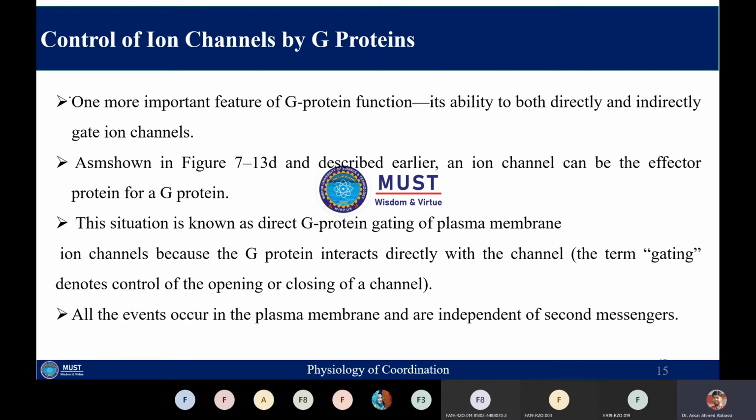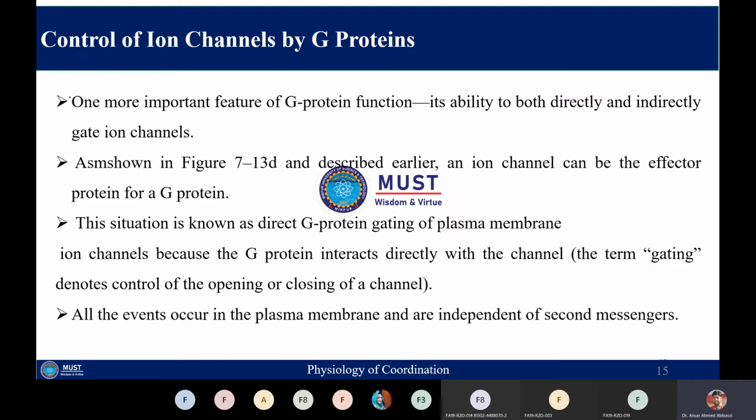One of them can behave as an enzyme, and the second can behave as an ion channel. So in this case, once the first messenger binds to its receptor and G protein activation occurs, the activated G protein will not interact with an enzyme, rather it will act on the ion channels. When it interacts with the ion channel, it has the capacity to gate the ion channel. I mean, it will control the opening and closing of the ion channel.